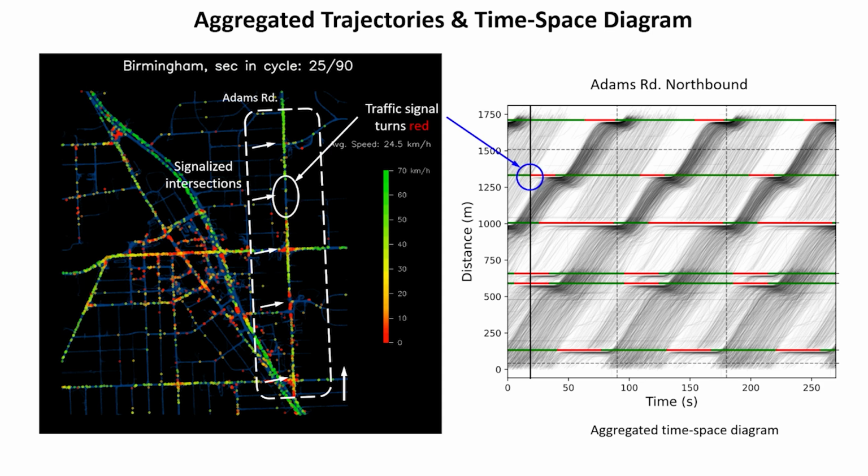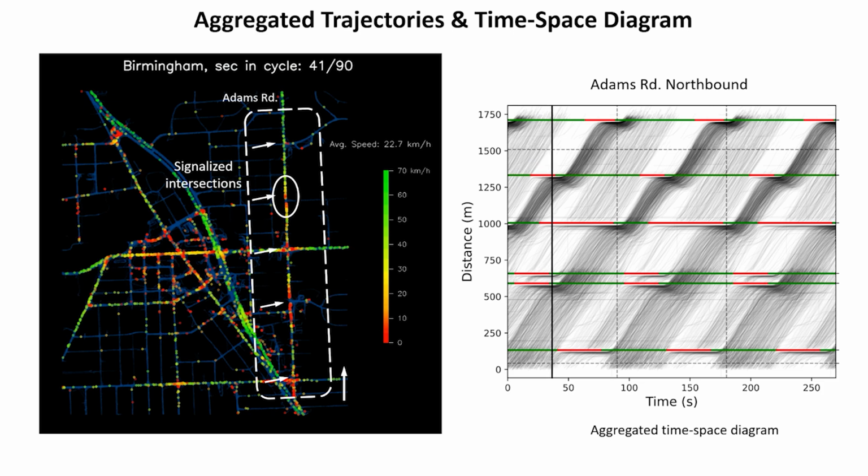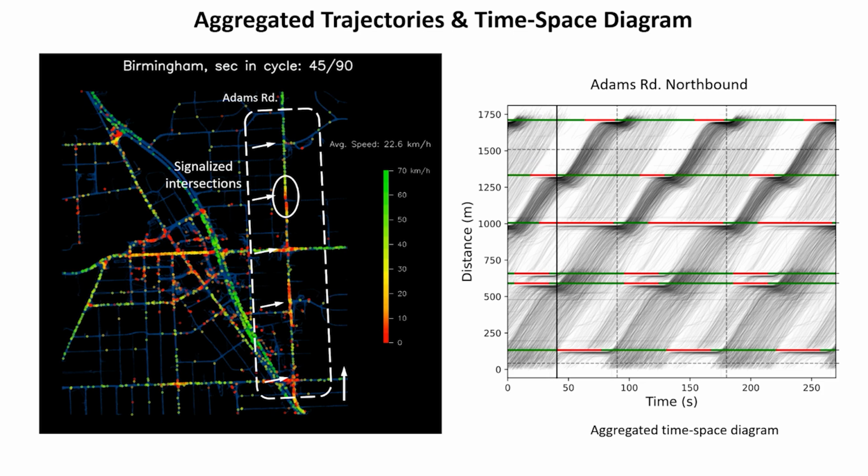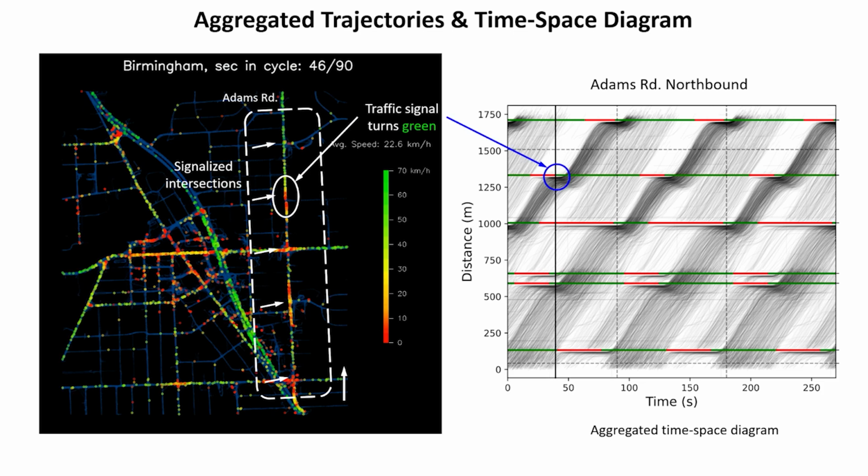Here we note that the northbound movement at this intersection has a red light. The trajectory points approaching this intersection will reflect this as we move forward through the video. As the traffic signal remains red, trajectory points are stopped at this intersection. The traffic signal will turn green, and the trajectory points will start to move as we continue the video.